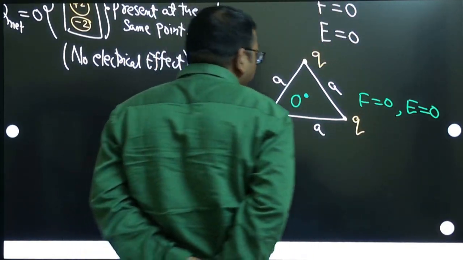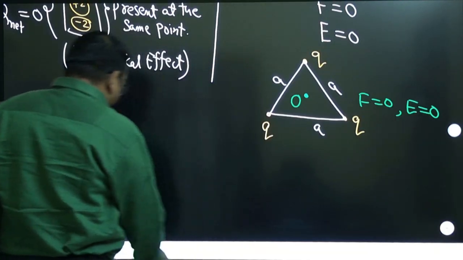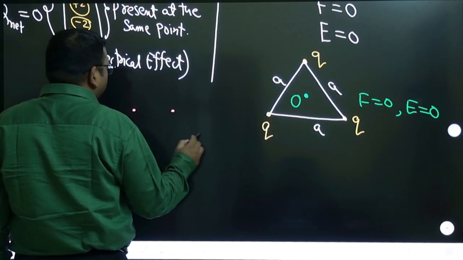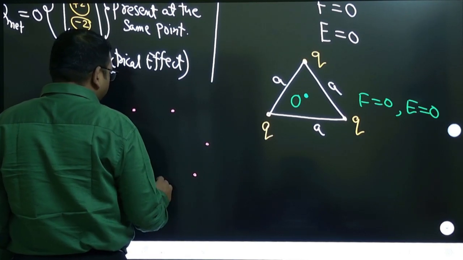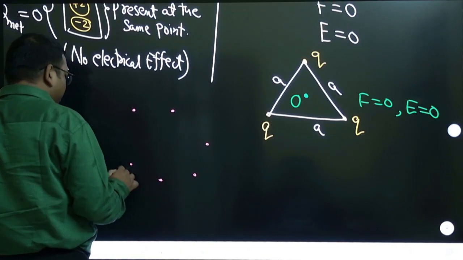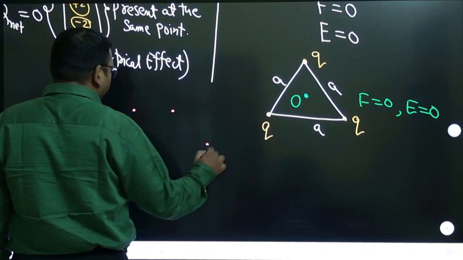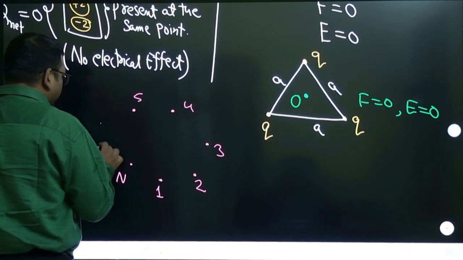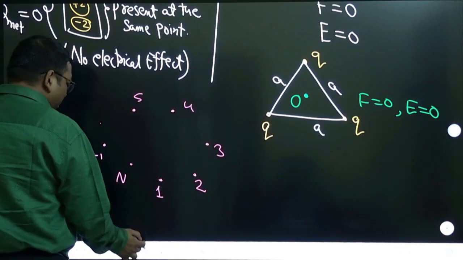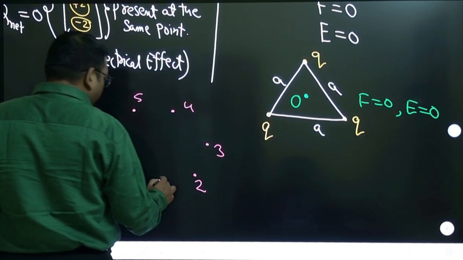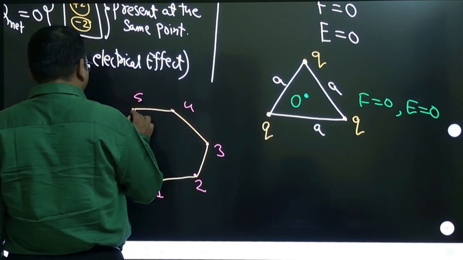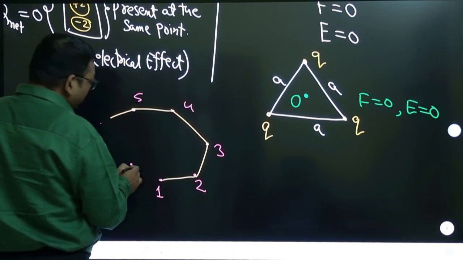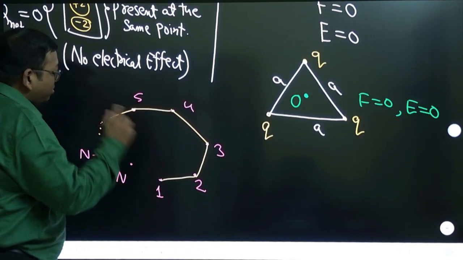Gravitation also has similar effects, right? Correct. Now suppose we take a question where there is a polygon, let us say with 10 sides. I am drawing only some sides, starting with 1, 2, 3, 4, 5, like this. This is the nth side and this will be the (n minus 1)th. It is a regular polygon, right? So you can join these sides also, and so many sides will be there.